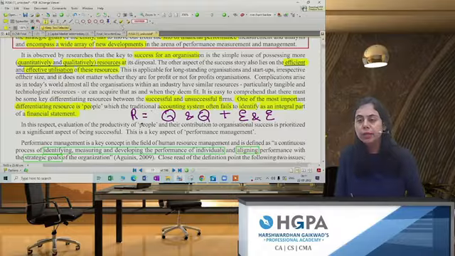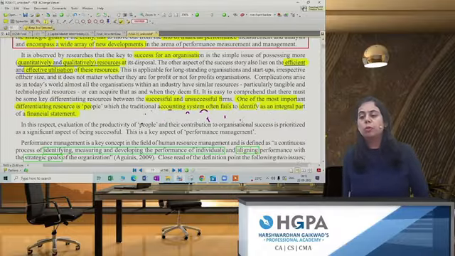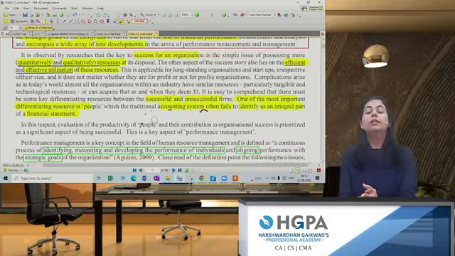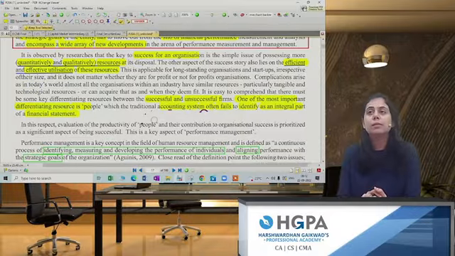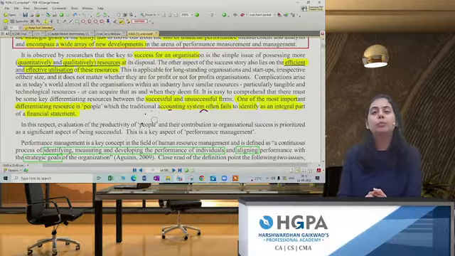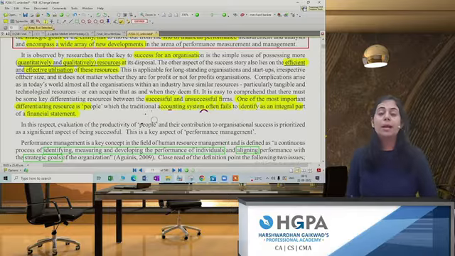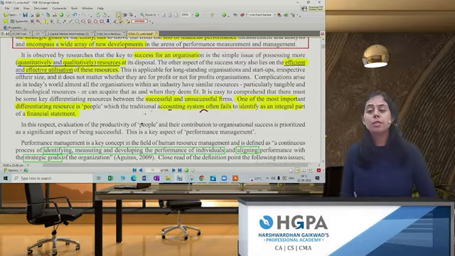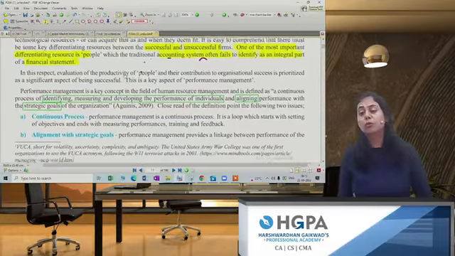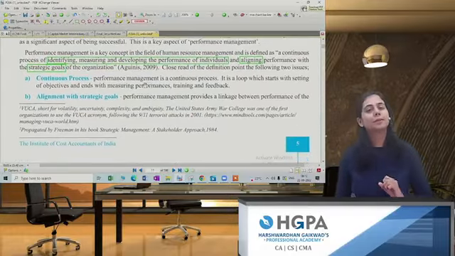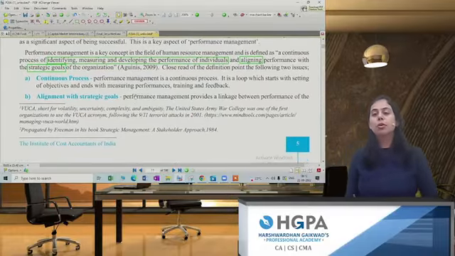Okay, very important point from the paper point of view. Traditionally, whenever they did performance management, the only thing they considered was financial management. Financial management means profit and loss account, balance sheet, profit margin, ratios. But one factor missing in the profit and loss account and balance sheet is the people, the human resource. Their performance matters the most, and therefore in performance management they have considered people as one of the most important. Okay, now let's start performance management.